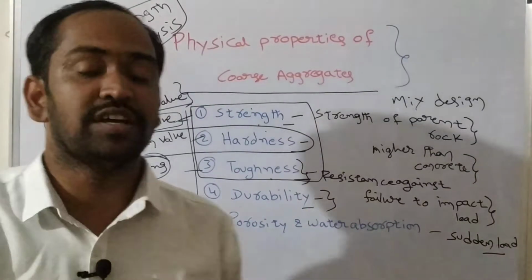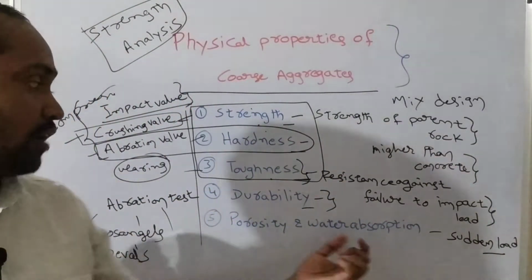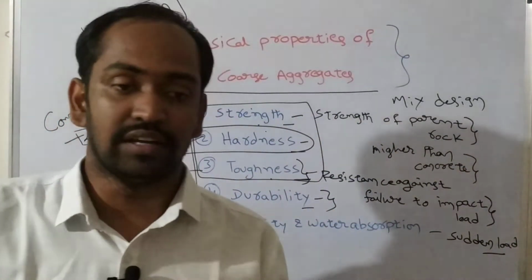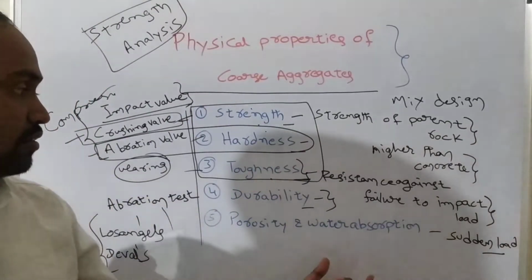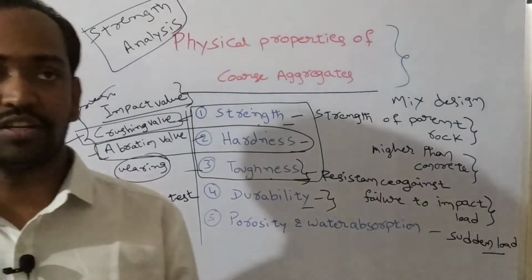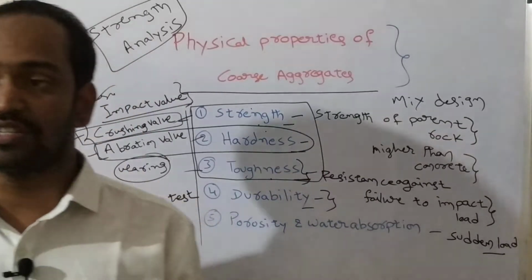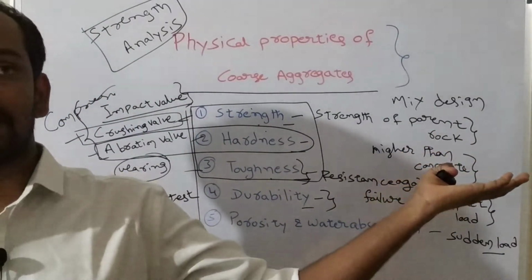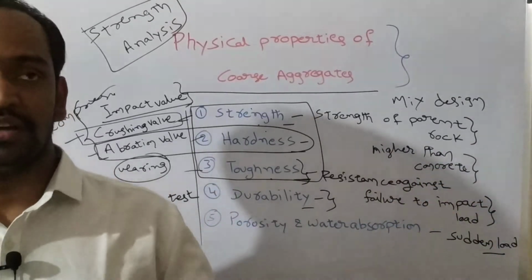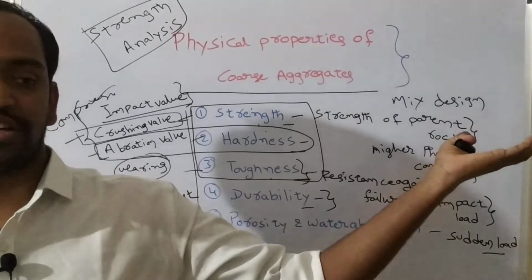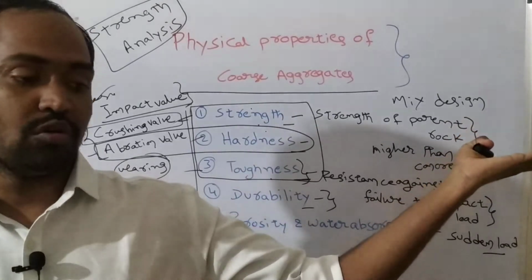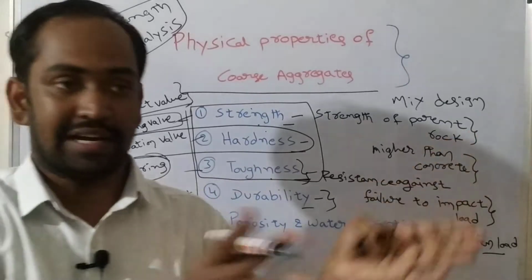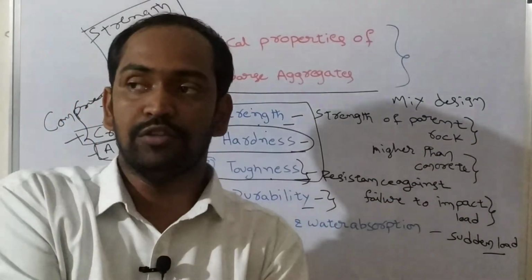Depending upon the temperature changes, if the temperature is high, the aggregates will get expanded. If the temperature is low, the aggregates will get contracted, which means their volume will decrease.